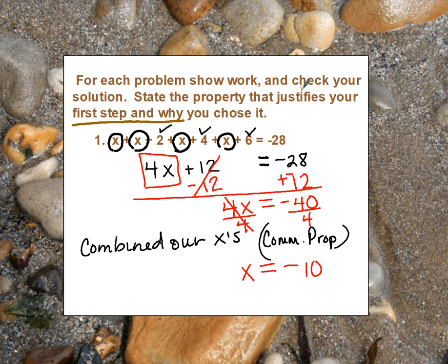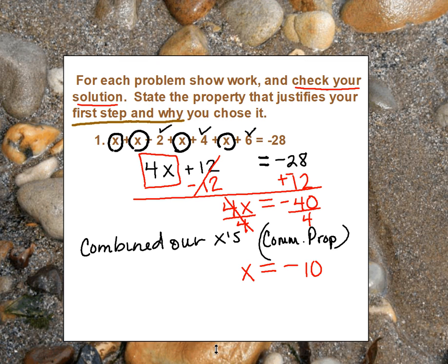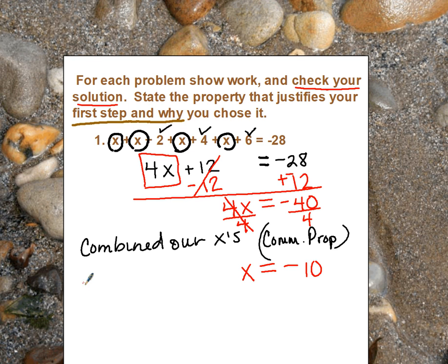Now, it also says that we have to check our solution. So we need to fill this number back into our equation in order to solve. Okay, so let's go ahead, let me extend that a little bit, and I'm going to rewrite our problem. Let me switch colors. So we're going to have x plus 2 plus x plus 4 plus x plus 6 equals negative 28.